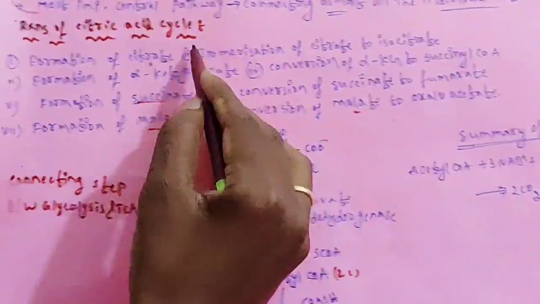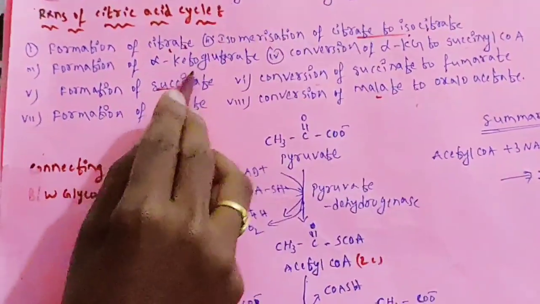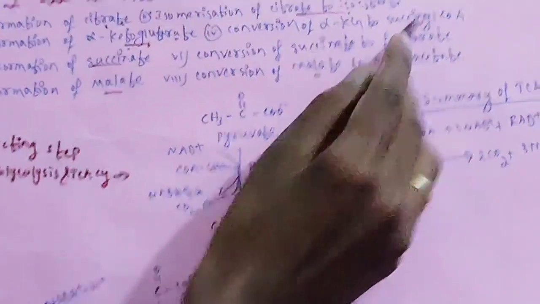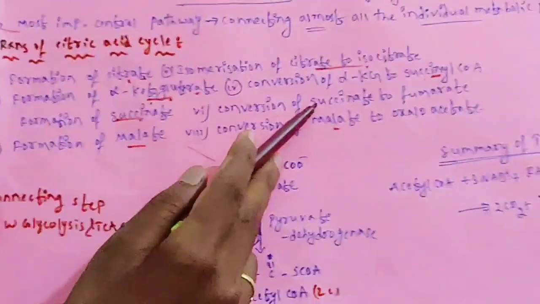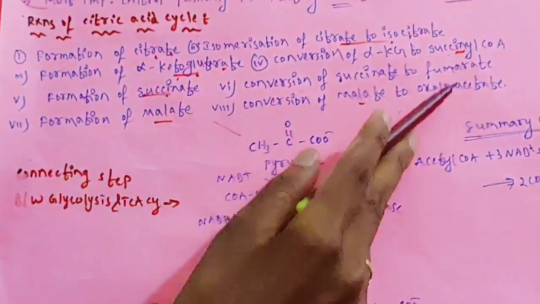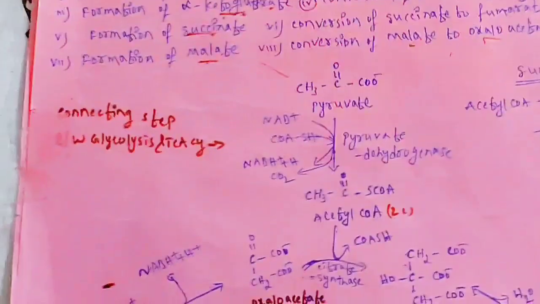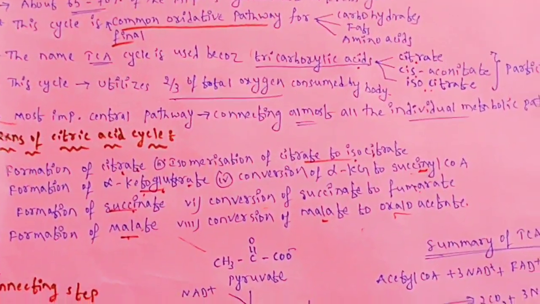First citrate is forming. After citrate is forming, citrate is converted to isocitrate. Then from the isocitrate, alpha ketoglutarate is produced. Then alpha ketoglutarate is converted to succinyl-CoA. Then from the succinyl-CoA, succinate is produced. Then from the succinate, fumarate is forming. Then from the fumarate, malate is produced. From the malate, oxaloacetate is forming. Let's see the reactions one by one.